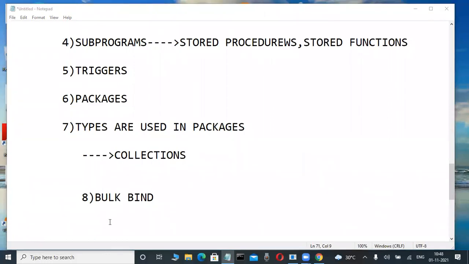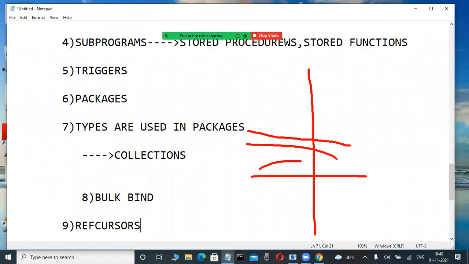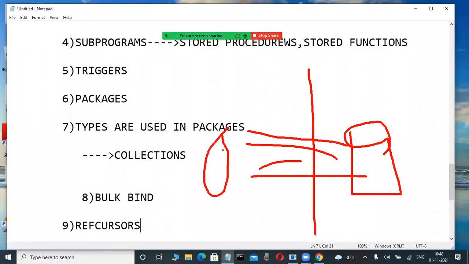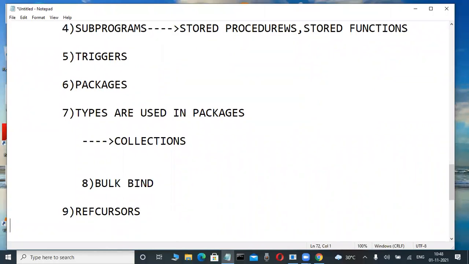Another concept I am telling is ref cursors. That is maybe well known to Java developers. Why? Because Java and .NET developers want multiple records returned from the database programmer into the client application. These persons are catching those multiple records. How? A ref cursor is passed as an out parameter. That much powerful. Static cursors are not working. These are the things many fellows don't know. That's why it is very depth knowledge actually.